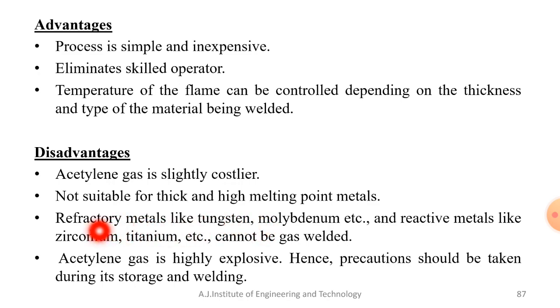And the last one: acetylene gas is highly explosive, hence precaution should be taken during its storage and welding. This is also an important disadvantage: in extreme hot conditions you cannot use acetylene gas, because it is highly explosive. This gas is always unstable, so you have to take safety precautions, then only you can go for this type of welding.